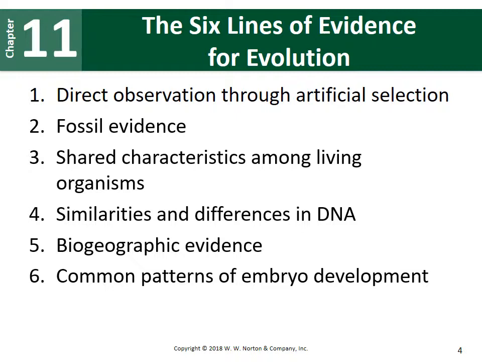And then the final line of evidence includes looking at patterns of embryo development. So embryos occur right after fertilization, when that one fertilized cell starts to go through mitosis, or cell division, to create an embryo. And if we look at embryos from multiple species, especially within the animal kingdom, they all look very similar to each other. So we will take a look at that.